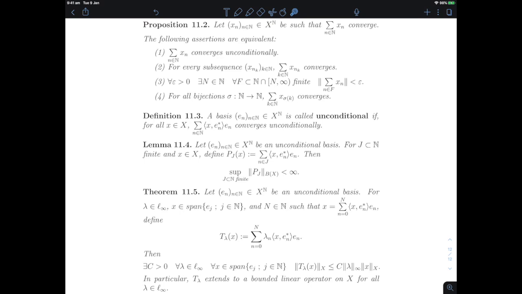Now, not every basis in a Banach space will be unconditional, and in fact, even in a Hilbert space where orthonormal bases are clearly unconditional, you can construct conditional bases, so bases that are not unconditional. Now, what does it mean to have a basis that is not unconditional? It means that you have some vector x such that if you multiply the coefficients by plus or minus 1, you start losing the convergence.